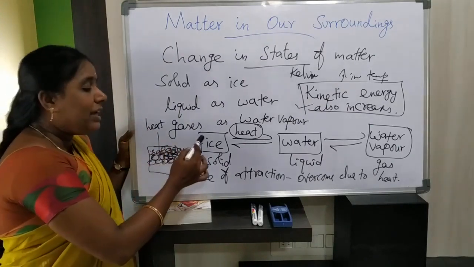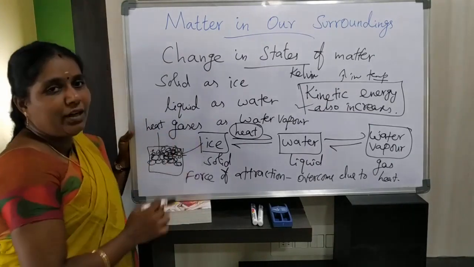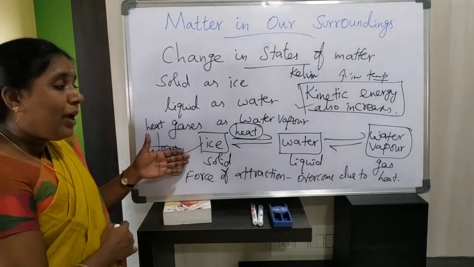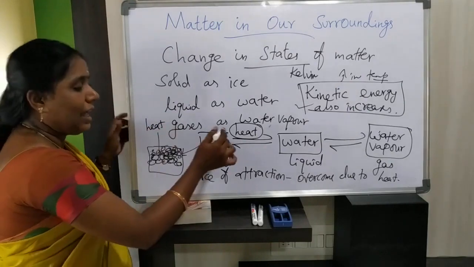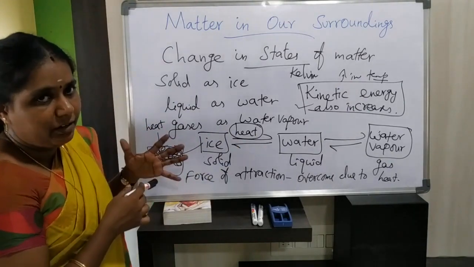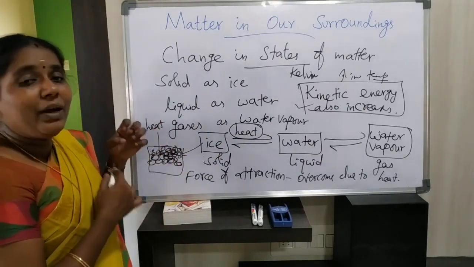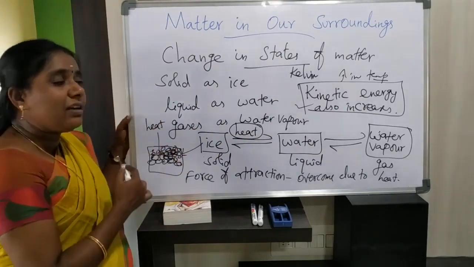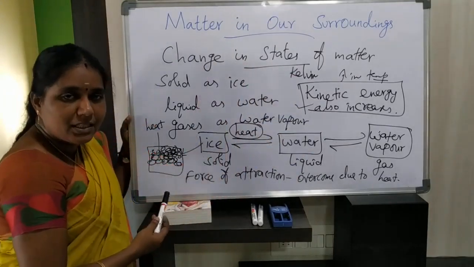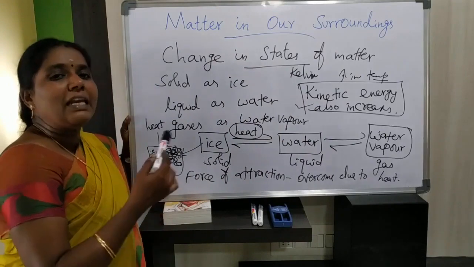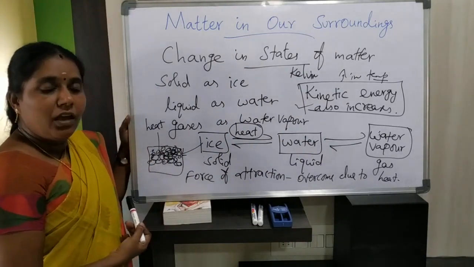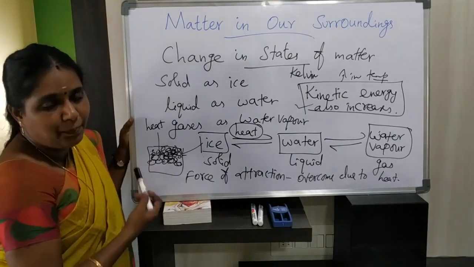See here, we are taking ice in the form of solid, isn't it? When we apply heat to this ice, the ice particles slowly melt with the help of the heat. We know this very well. How does it happen? Because of increasing heat energy, the kinetic energy of the particles also increases. Automatically, because of the increase in kinetic energy, the movement of the particles increases. What happens by increasing this temperature?